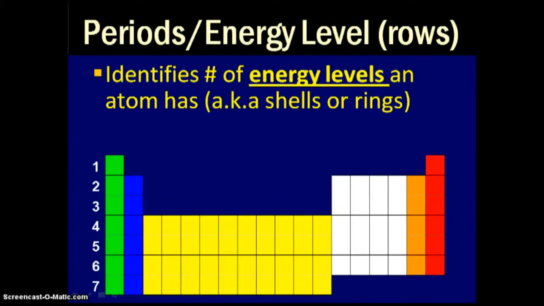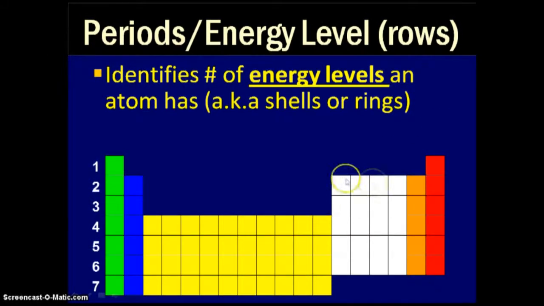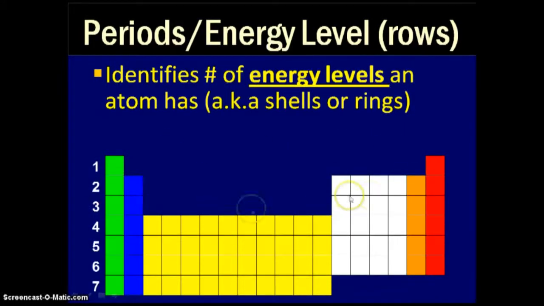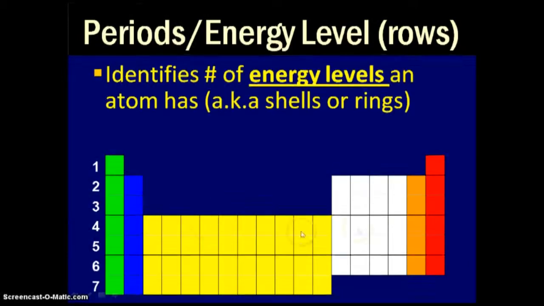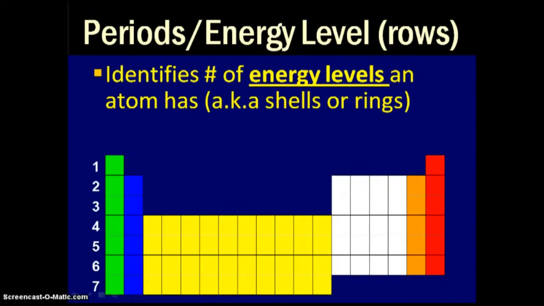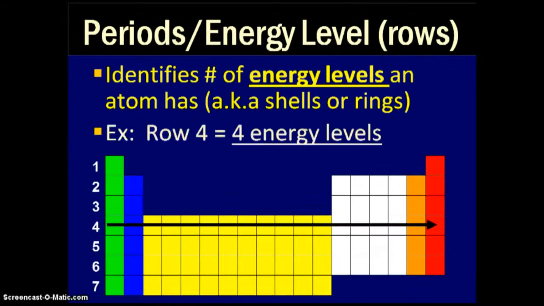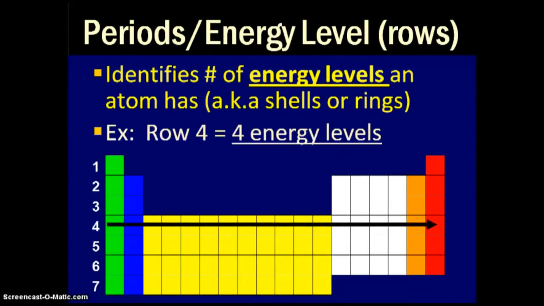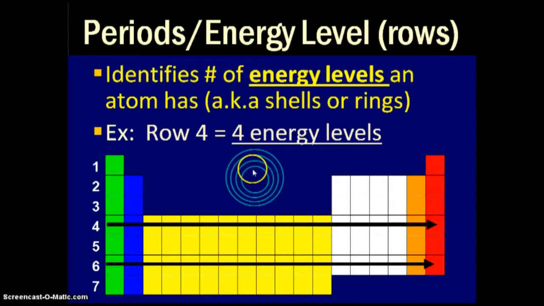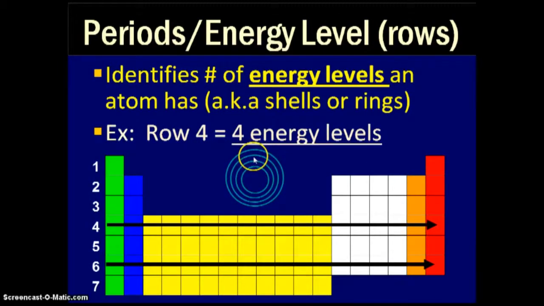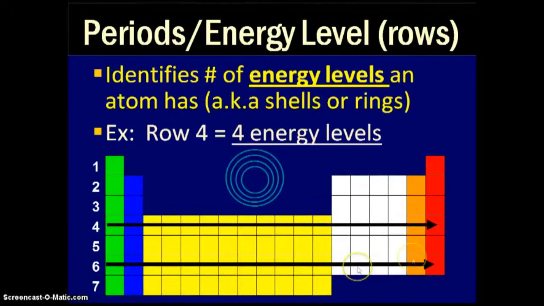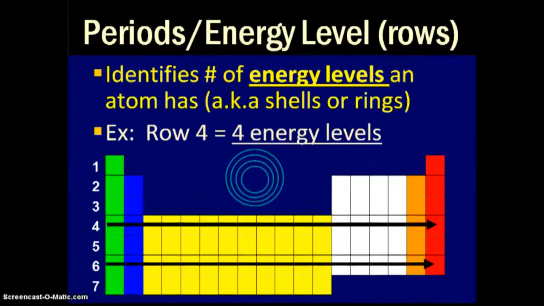Now, when we look from left to right in the periodic table, these are called periods. You can think of them as energy levels, these rows. They identify the number of energy levels, the number of rings that you find in this atom when drawn in the Bohr model representation. So here we see row 4. This row 4 would have 4 energy levels. Row 6 would have 6. Now here's row 4, would be illustrated as having 4 rings if it has 4 energy levels. Of course, anything in row 6, period 6, would have 6 rings or 6 energy levels, representing the Bohr model.